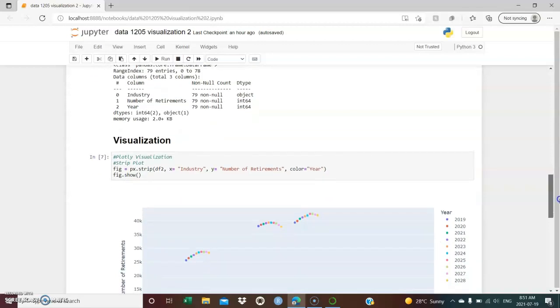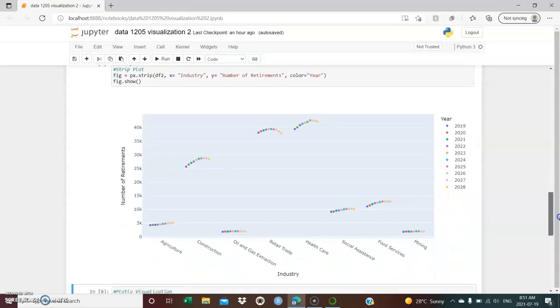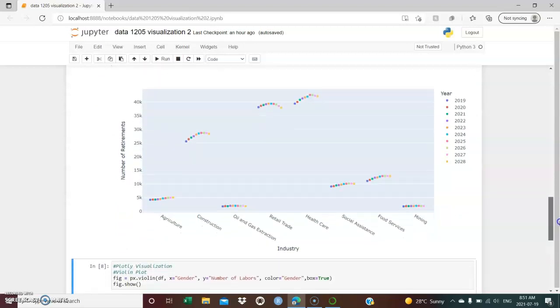Using code to create the visualization, I started off with a strip plot to show the number of retirements in different industries throughout the projected years. Here, we can see the data for different years. The highest point of retirement is projected to be witnessed in the healthcare industry in 2025, with about 42,000 annual retirements. This high number could reflect seasonal change in employment activity.